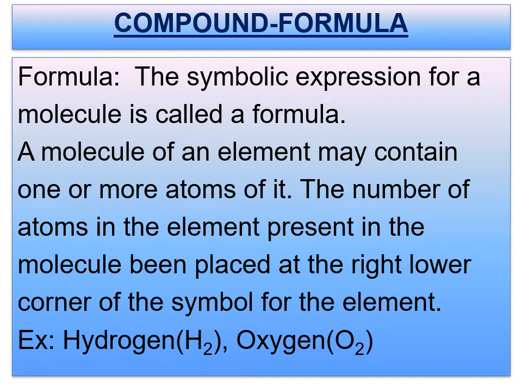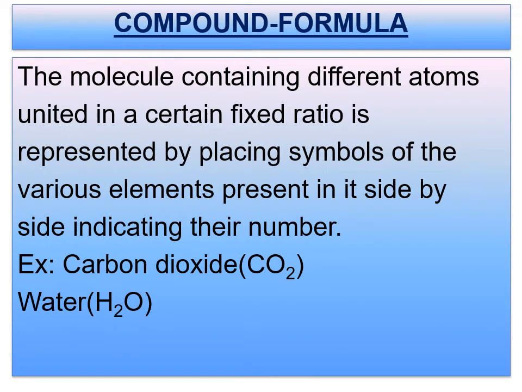So when you come to the formula, the symbolic expression for a molecule is called a formula. A molecule of an element may contain one or more atoms of it, the number of atoms of the element present in the molecule being placed at the right lower corner of the symbol for the element. If you see the example, hydrogen H2, oxygen O2. The molecule containing different atoms united in a certain fixed ratio is represented by placing symbols of the various elements present in it side by side, indicating their number.